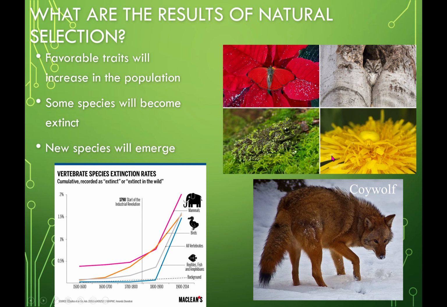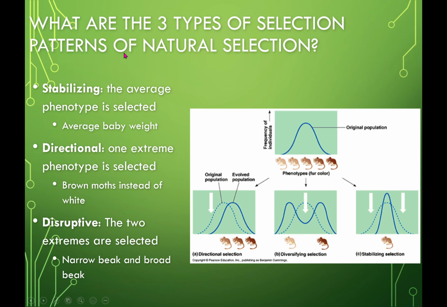Here are some ideas of natural selection. Being able to camouflage is a great way to survive. If we look at three types of selection, natural selection patterns, we're looking at stabilizing. So stabilizing, this is the original population, and in stabilizing they stay somewhat in the middle of the population. So this is looking at the phenotype of fur color.